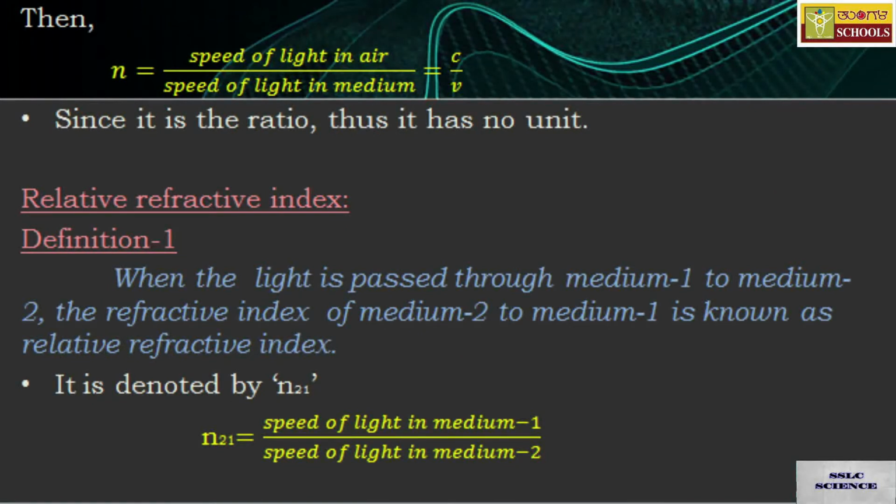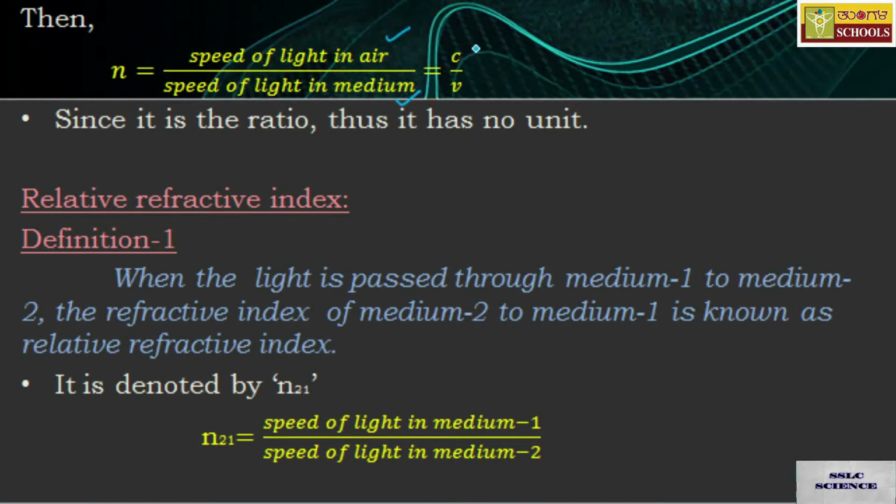Now it is given by n is equal to speed of light in air or vacuum divided by speed of light in the reference medium, as I discussed earlier. Speed of light in vacuum is considered equal to the speed of light in air for practical purposes.